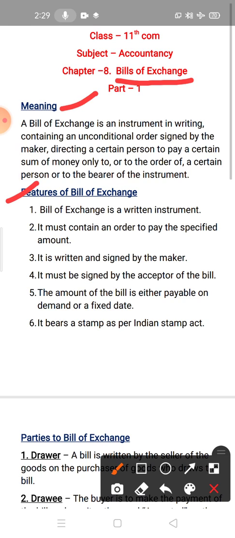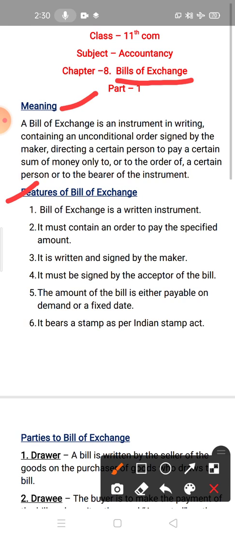Next is features of bills of exchange. Now what are the characteristics? See, the number one characteristic is it is a written document. Second is it must contain an order to pay the specified amount. The third is it is written and signed by the maker. Next is it must be signed by the acceptor of the bill. It means buyer of the goods.